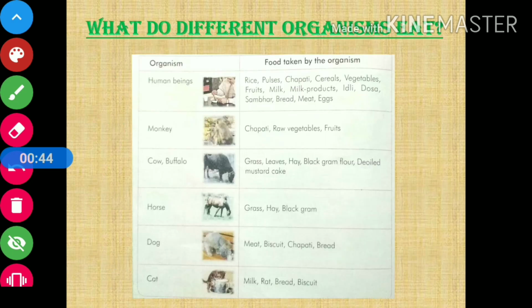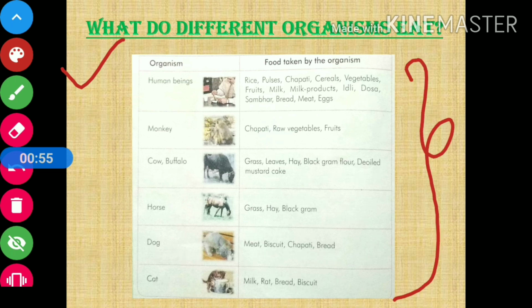So, the first topic for our today's discussion is what do different organisms eat? As you can see in this picture, I have mentioned many organisms and the food taken by the organisms. First, let's discuss human beings. What do human beings eat? Rice, pulses, chapati, cereals, sambar, bread, meat and many things. Now let us take an example of dog. Dog eats meat, biscuit, chapati, bread.